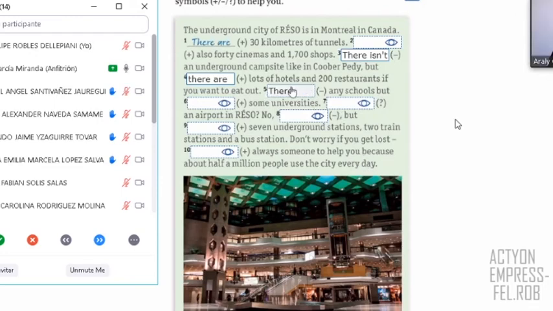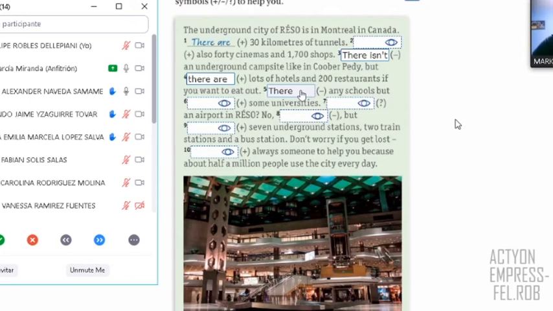Thank you. So yeah, here you don't have the space, but as you can see in yellow, that's the answer, right? Thank you, Manuel. We continue with Marco. Number 2, there are. Okay, that's correct. Thank you so much, Marco.